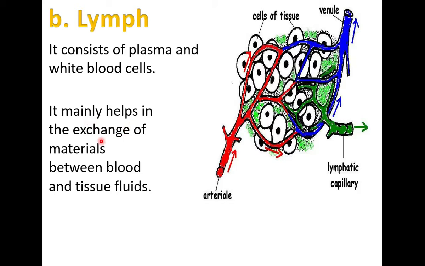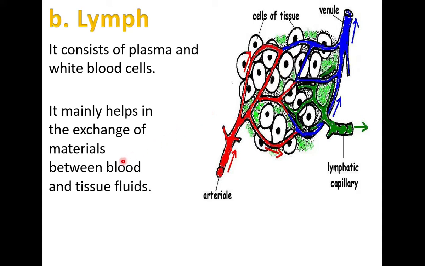It mainly helps in exchange of material between blood and tissue fluids. In between the organs, tissue fluid is present. We have already learned about tissue fluid under another heading called alveolar tissue. This tissue fluid supplies nutrients to the organs and muscles.